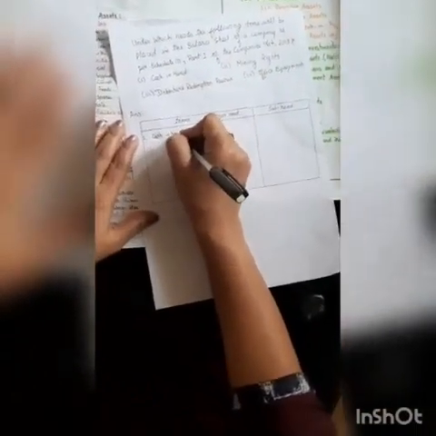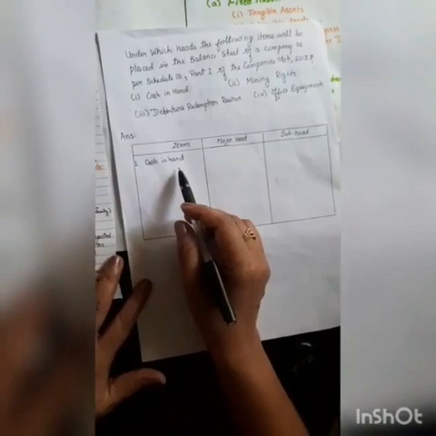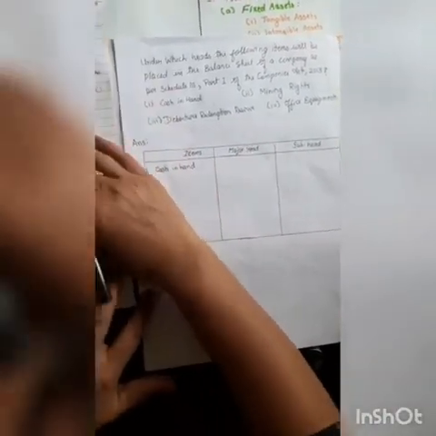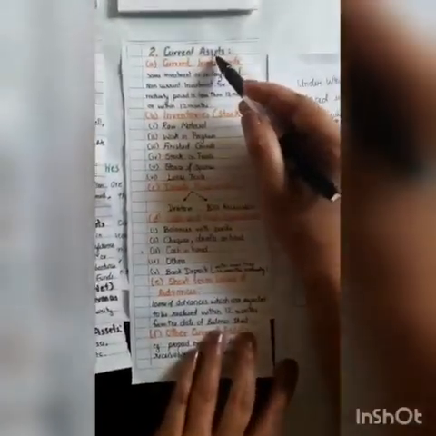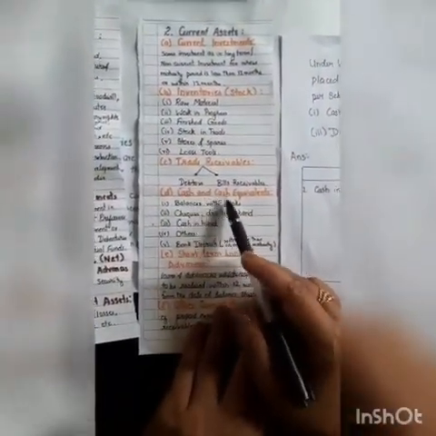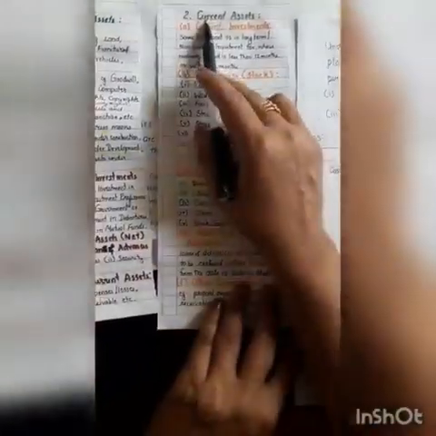Cash in hand, as you know, is one of the items related to current asset. So let us see here, you can see that current asset. So cash in hand is coming under cash and cash equivalents. What is the major head related to this? It is current assets.